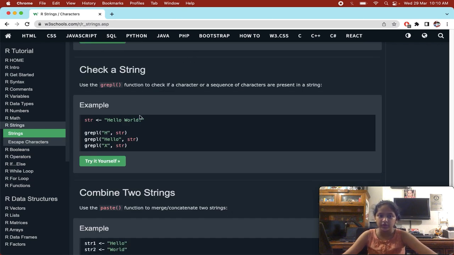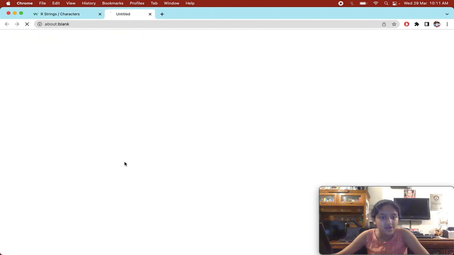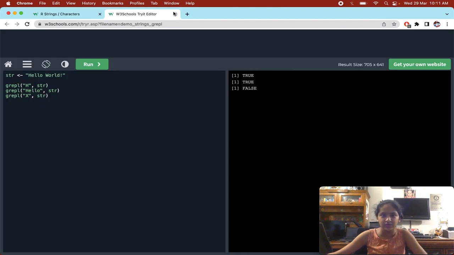Check a string. Use the grepl function. What a cool name. It checks if a character or a sequence of characters is present in a string. So you use the grepl function to see if that particular thing is in your string or not. For example, h: it will go here and check, is there an h? Yes, there is h. Is hello here? Yes, there is hello. Is there X? No, there is not. So true, true, false.